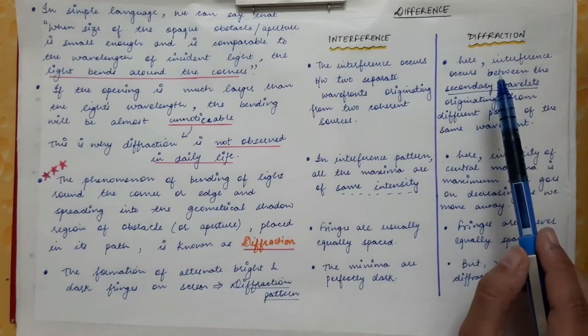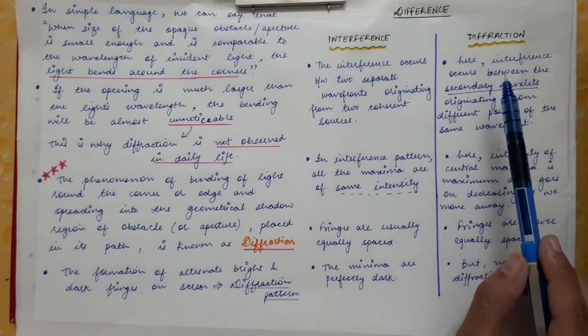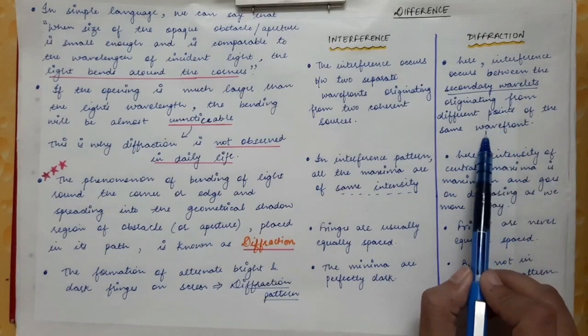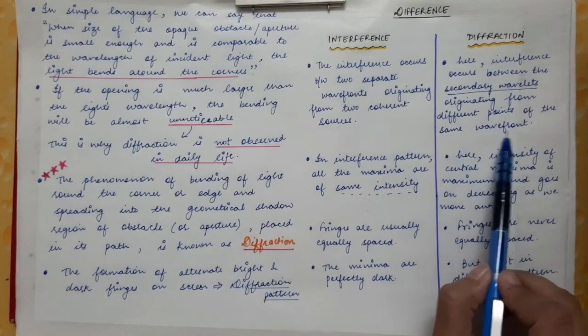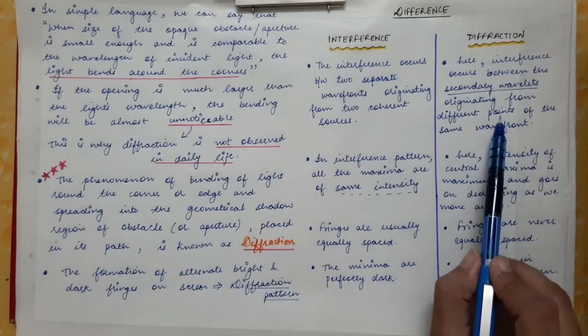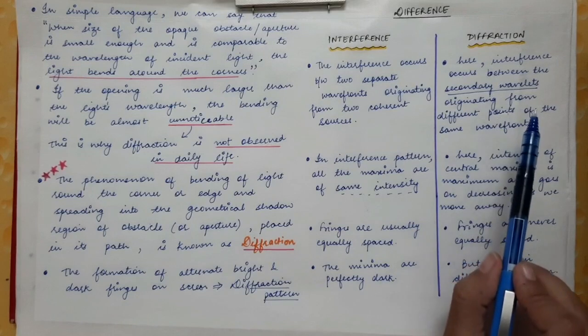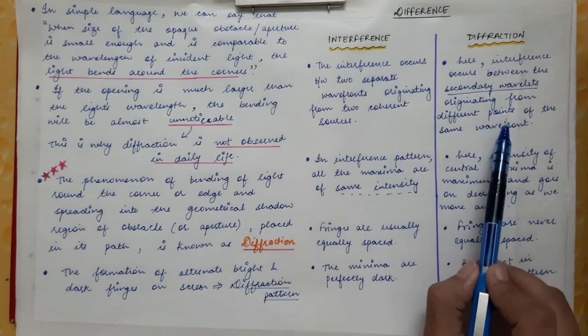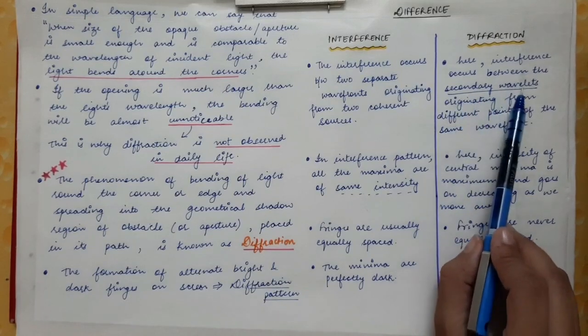Huygens principle you have already studied in your +1 +2 class. There we say that every point on a wavefront acts as a source of secondary wavelet. That is the secondary wavelet. Every point on a wavefront acts as a source of secondary wavelet.